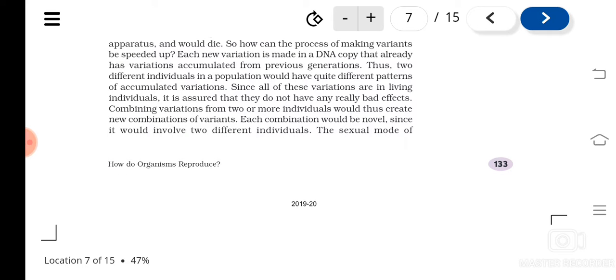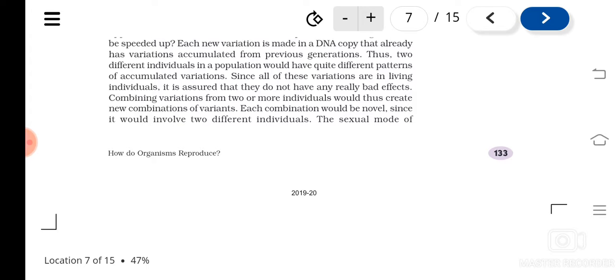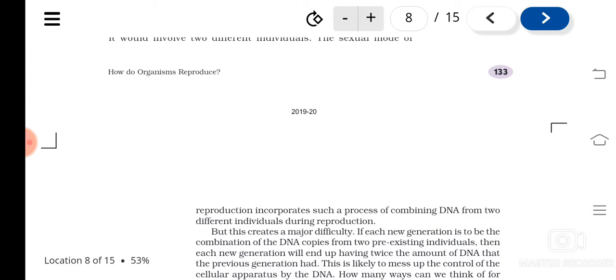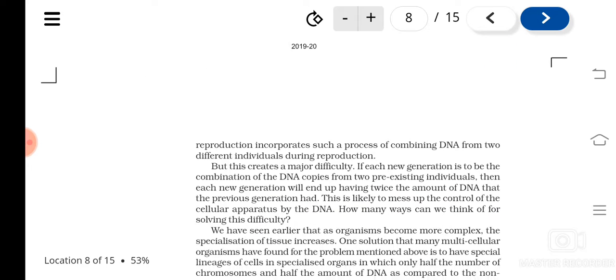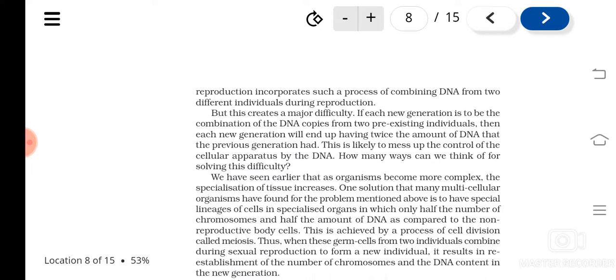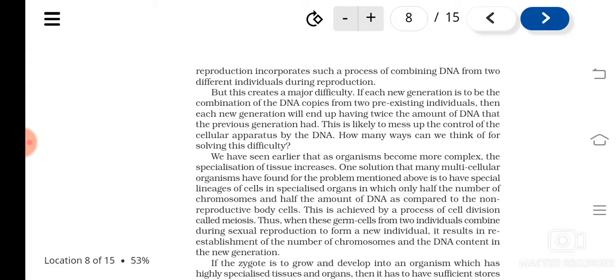Understood? Each combination will be new, and that is the reason in sexual reproduction the organisms formed will be entirely different. Because when a small change occurs, it is occurring in an individual that has already acquired variations from various generations. So the accumulation of variation takes place in an individual, and it is quite different from the other one.